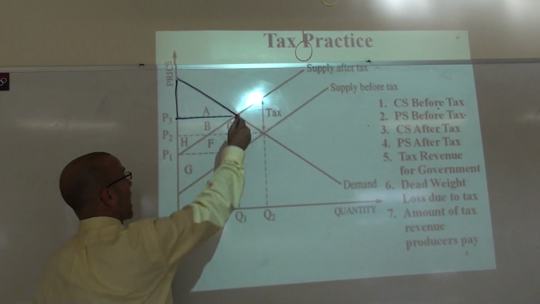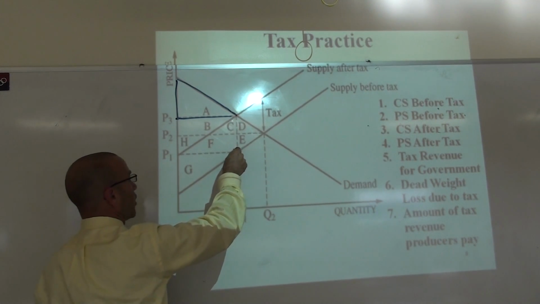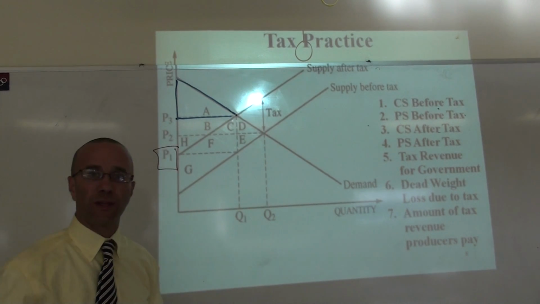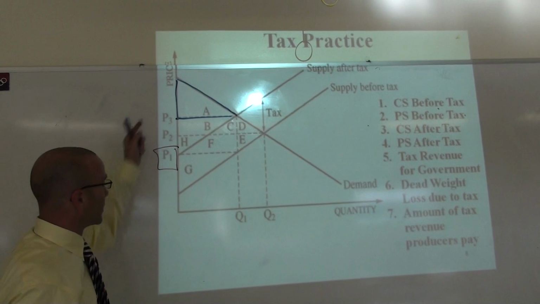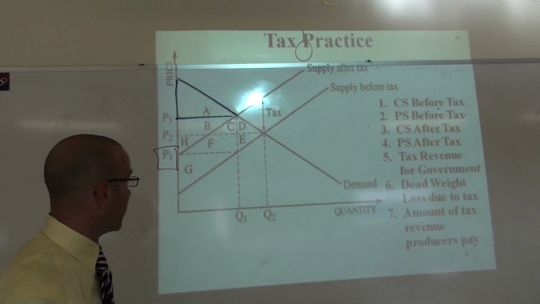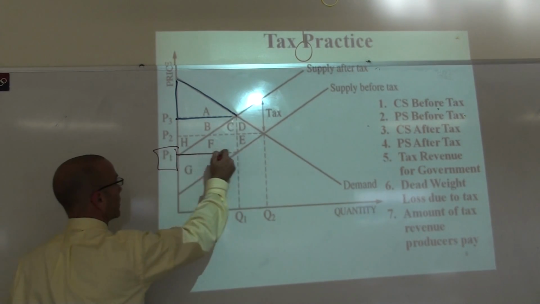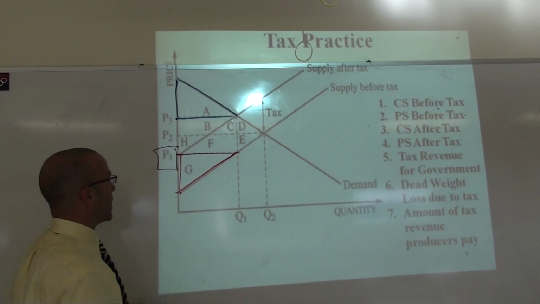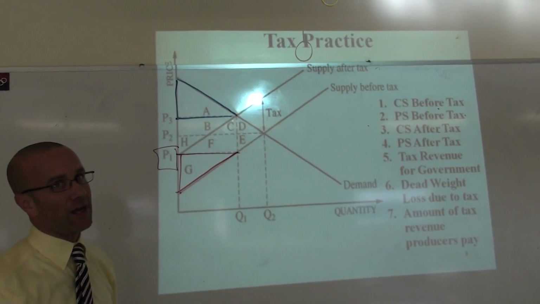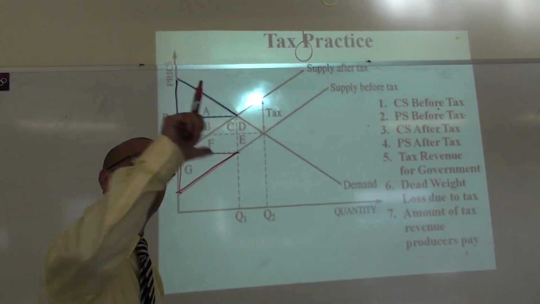You trace down the new equilibrium to the old supply curve, and this is the seller price at P1. P1 is what the sellers are going to get. P3 is what the buyers pay, but the producers only get P1 because some of the money's going to the government. So what is the producer surplus? It's G. This is what they get. Only this many producers were willing and able to sell it at a lower price and got to sell it for a higher price. So producer surplus goes down too.